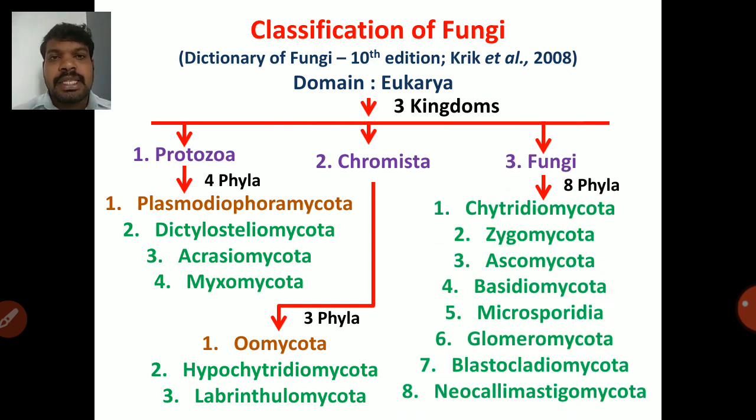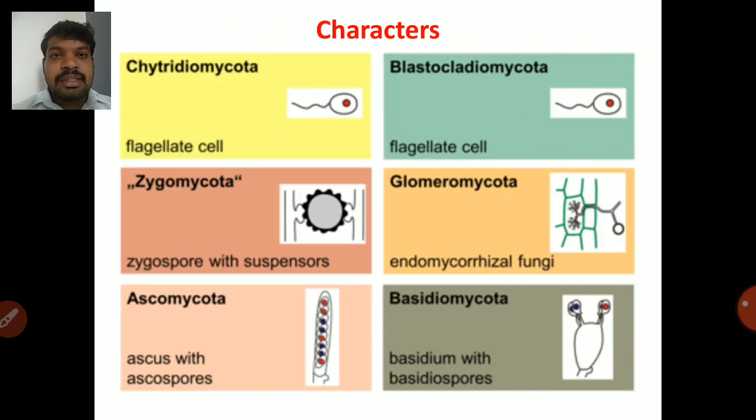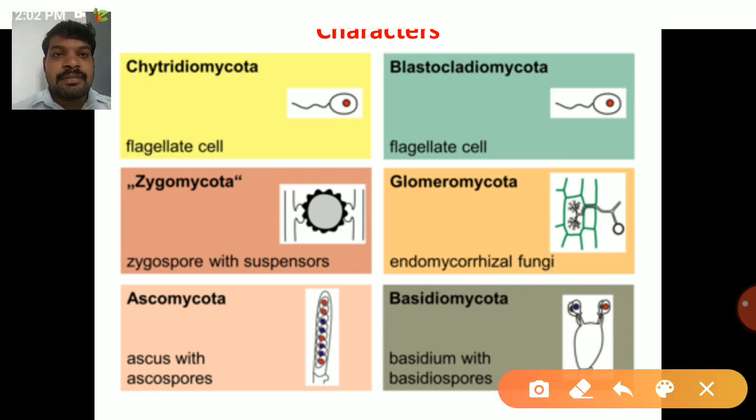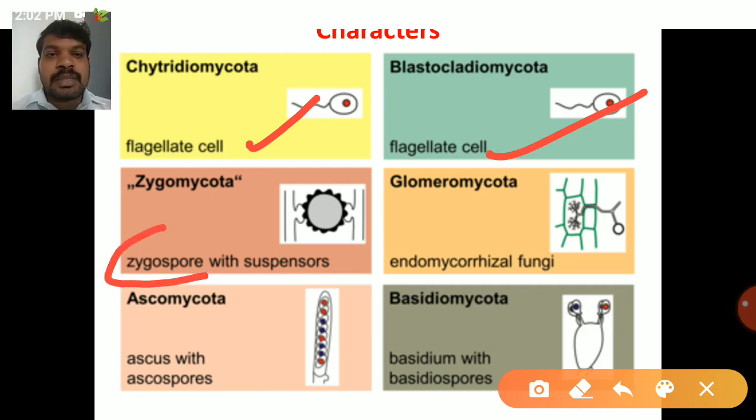So next one is fungi. This is true fungi, which contains 8 phyla. In this we will study about the first 4 phyla: Chytridiomycota, Zygomycota, Ascomycota and Basidiomycota. So these are all the important characters of our 6 important true fungal phyla. First of all, Chytridiomycota contains flagellate cells, and Blastocladiomycota also contains flagellate cells. Then Zygomycota, which contains zygospores with suspensor. So zygospore is nothing but the sexual spore of Zygomycota.